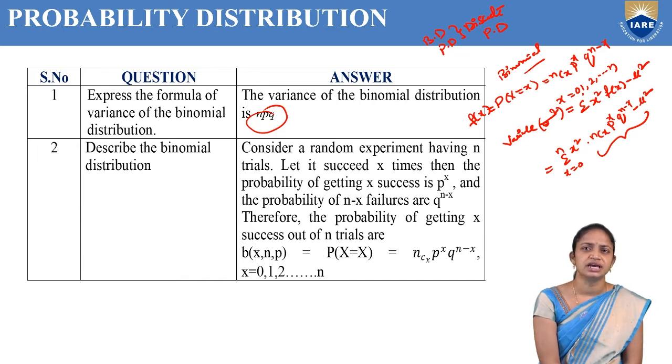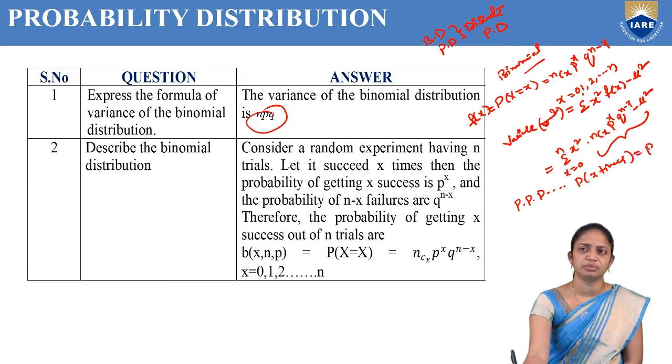Next, describe the binomial distribution. What is the definition of the binomial distribution? Consider a random experiment having n trials, let it succeed x times. Then the probability of getting x successes is p into p and so on, x times, which is p power x.